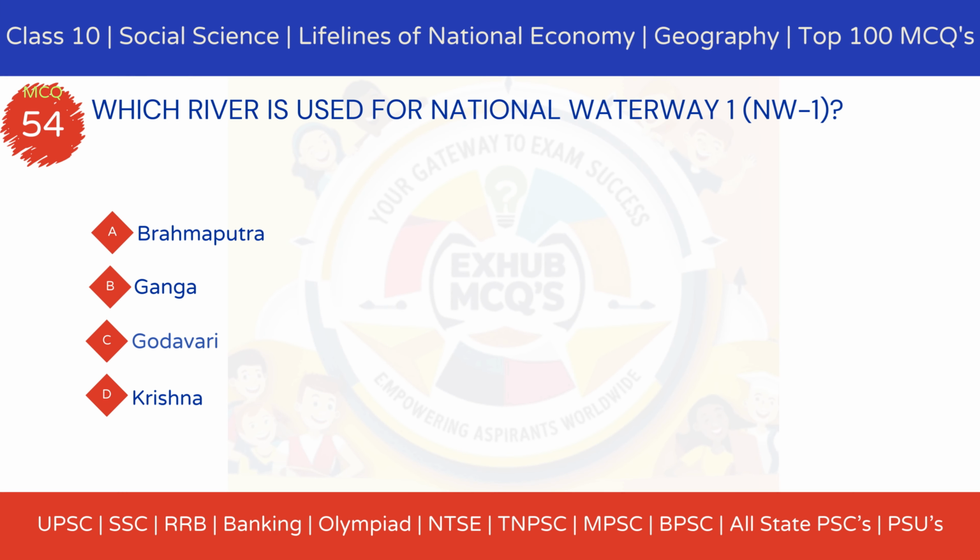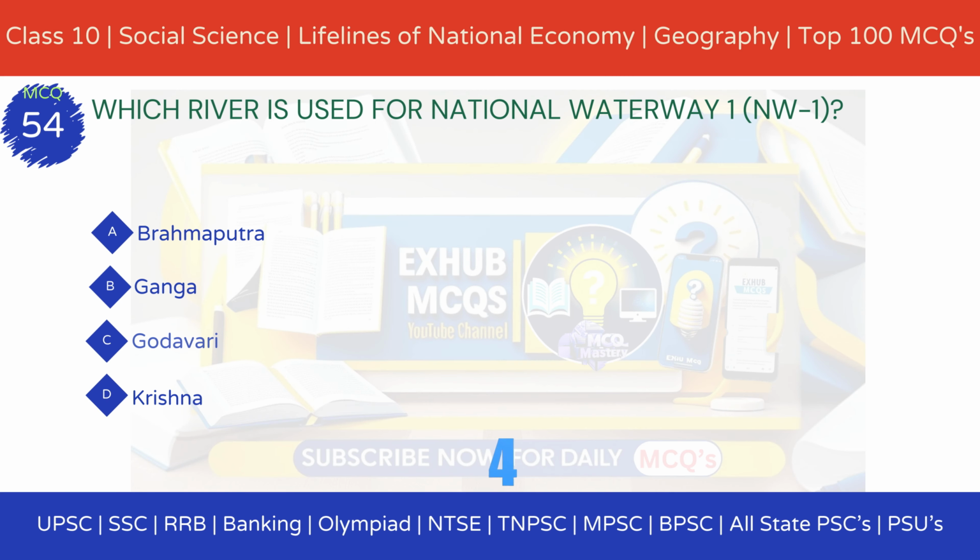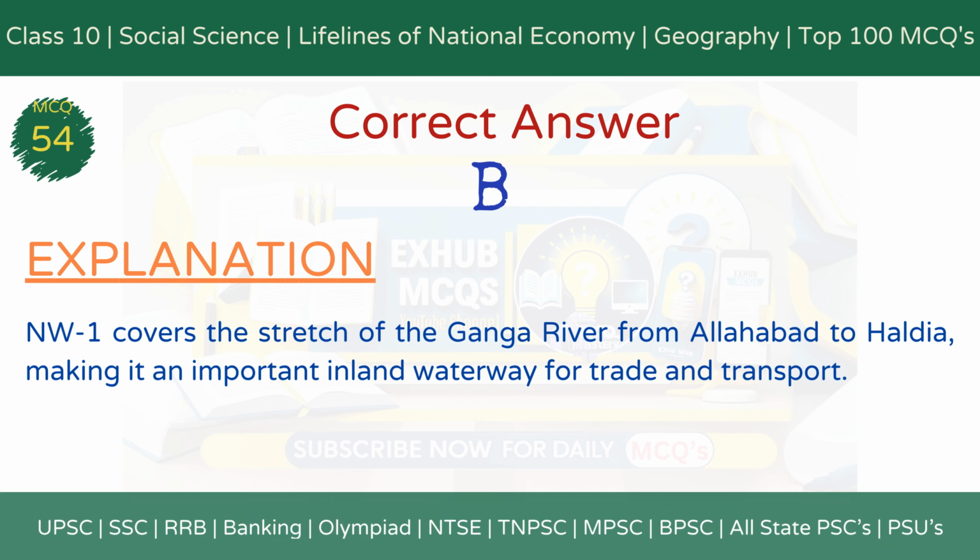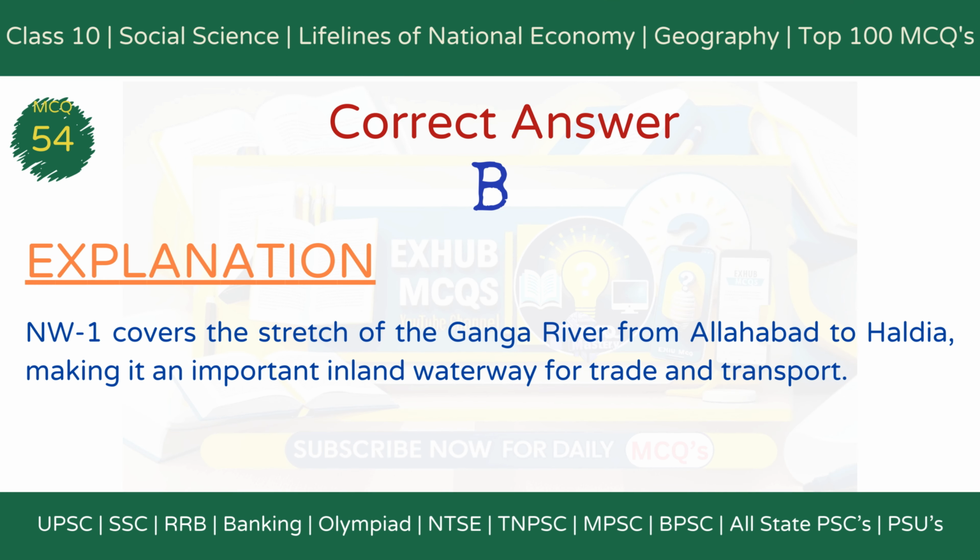MCQ 54. Which river is used for National Waterway 1, NW1? Option A, Brahmaputra. Option B, Ganga. Option C, Godavari. Option D, Krishna. The correct answer is option B, Ganga. Explanation. NW1 covers the stretch of the Ganga River from Allahabad to Haldia, making it an important inland waterway for trade and transport.